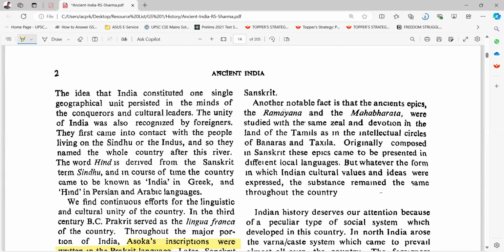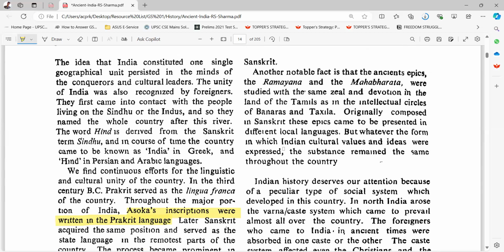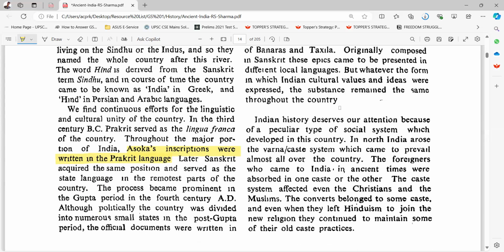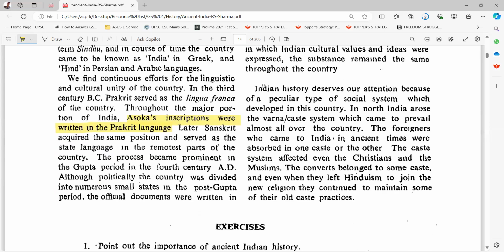Another notable fact is that the ancient epics, the Ramayana and Mahabharata, were studied with the same zeal and devotion in the lands of the Tamils as in the intellectual circles of Banaras and Taxila. Originally composed in Sanskrit, these epics came to be presented in different local languages. But whatever the form in which Indian cultural values and ideas were expressed, the substance remained the same throughout the country.